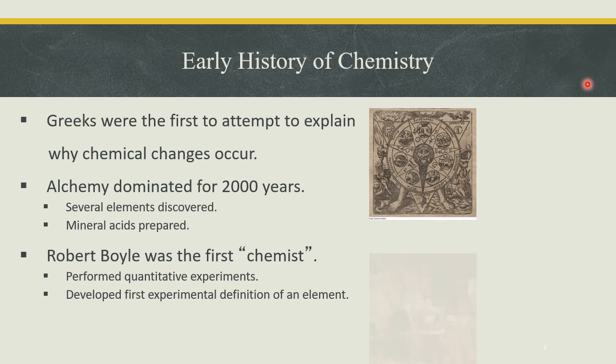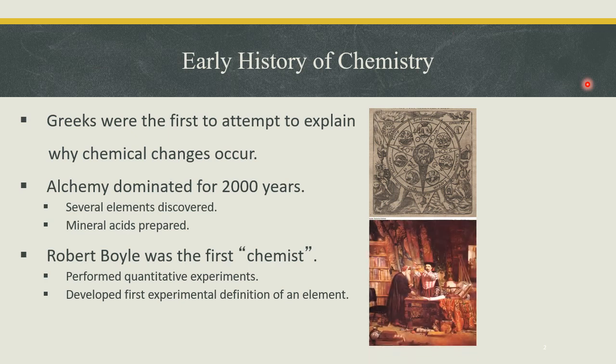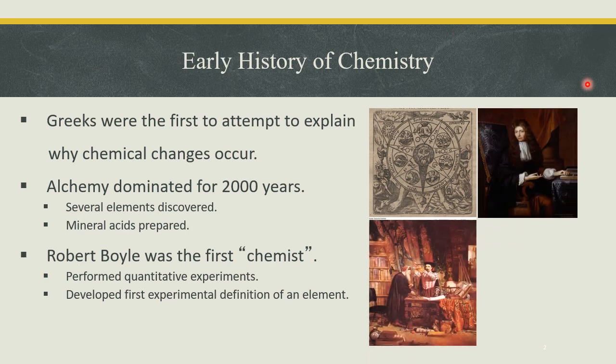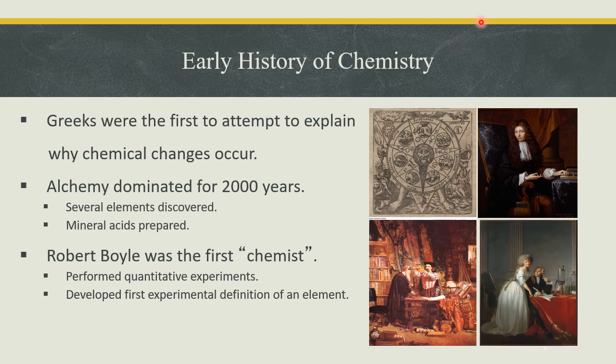Do you know who was the first chemist? Robert Boyle was the first chemist. He performed quantitative experiments and developed the first experimental definition of an element.